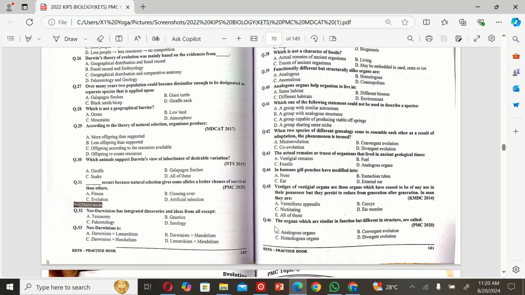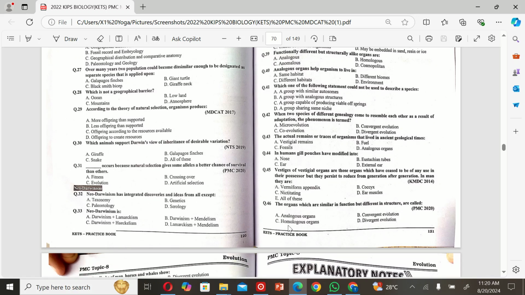All of these. The next MCQ is: the organs which are similar in function but different in structure are called A. Analogous organs, B. Convergent evolution, C. Homologous organs, and D. Divergent evolution. So the correct option is A.